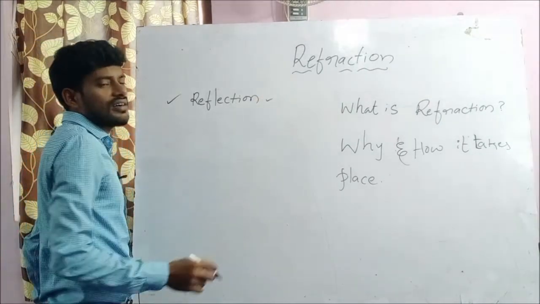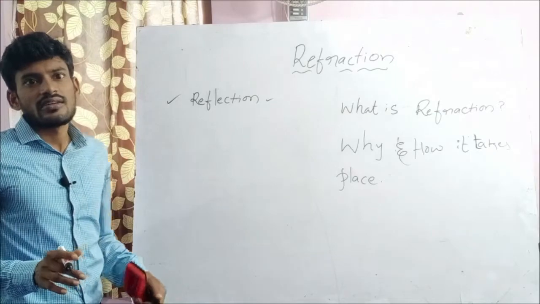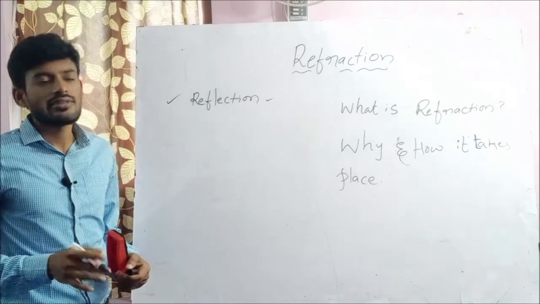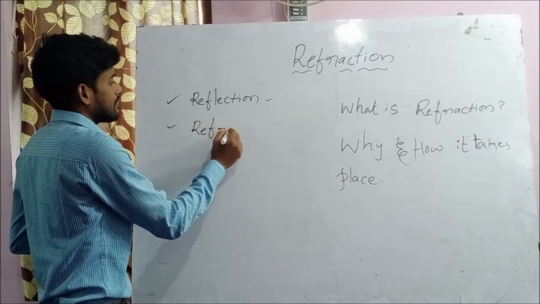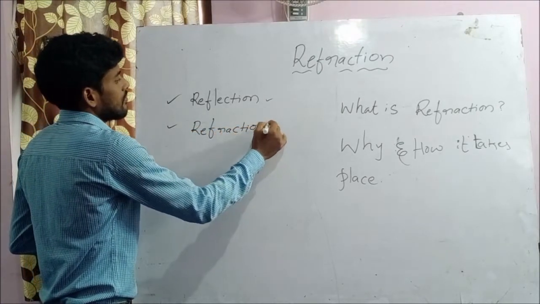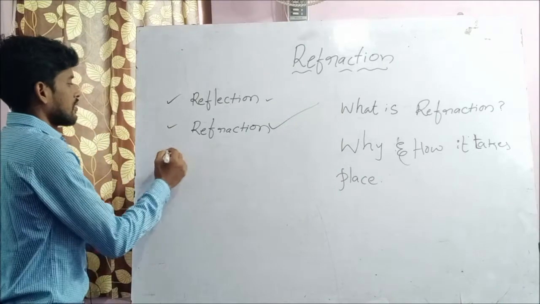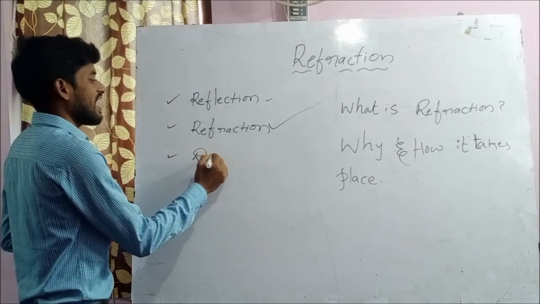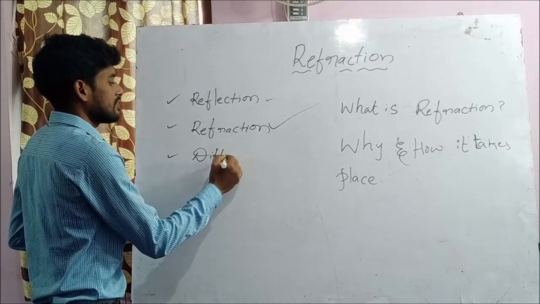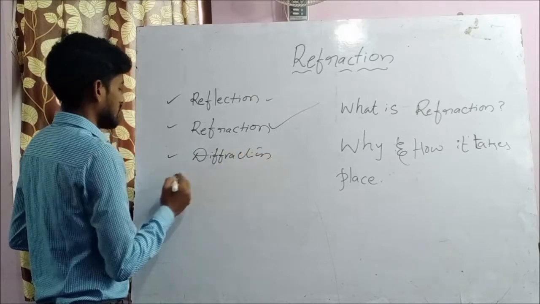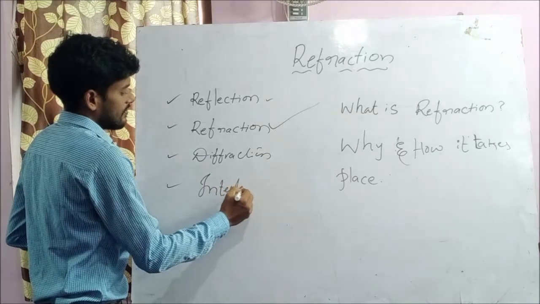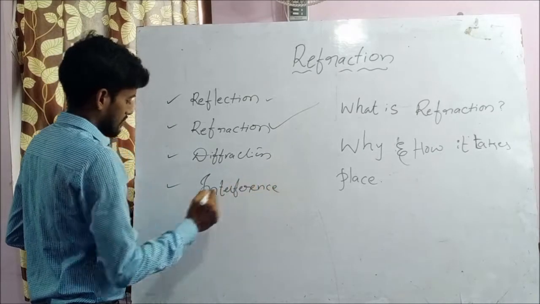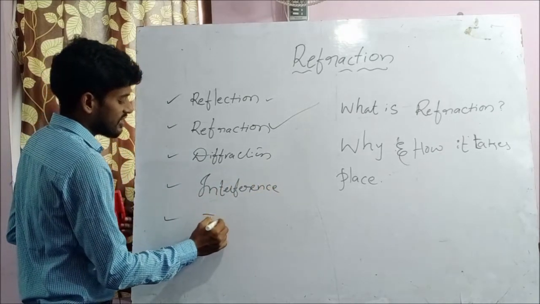Reflection topic is not given in your textbook, leave it aside. Refraction. Diffraction. Interference. Total internal reflection.